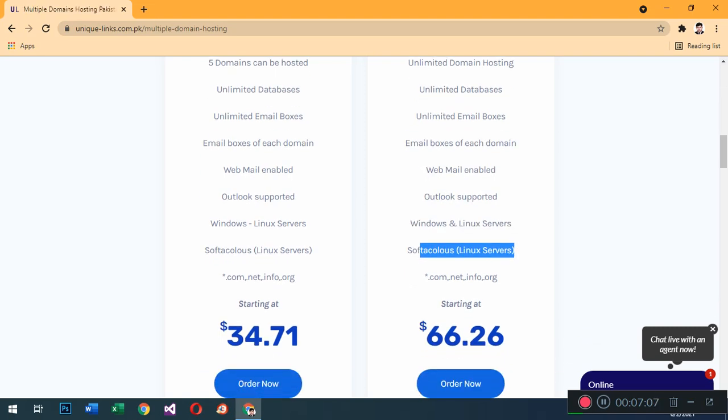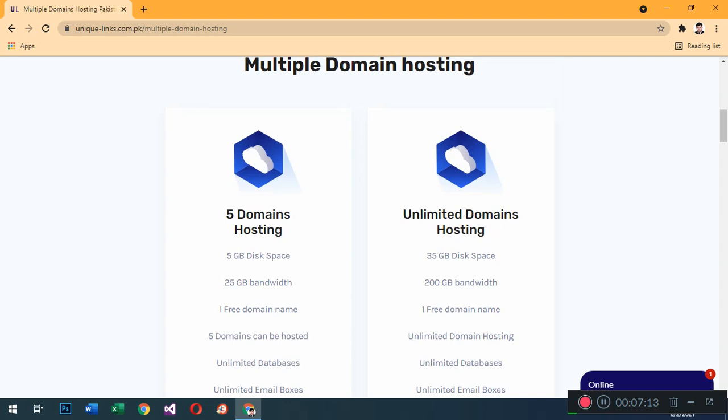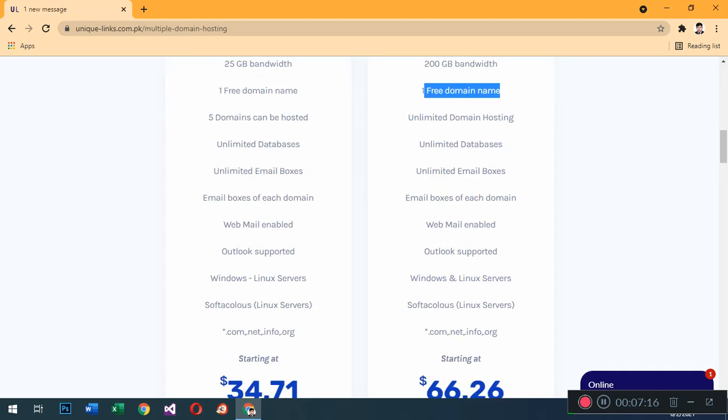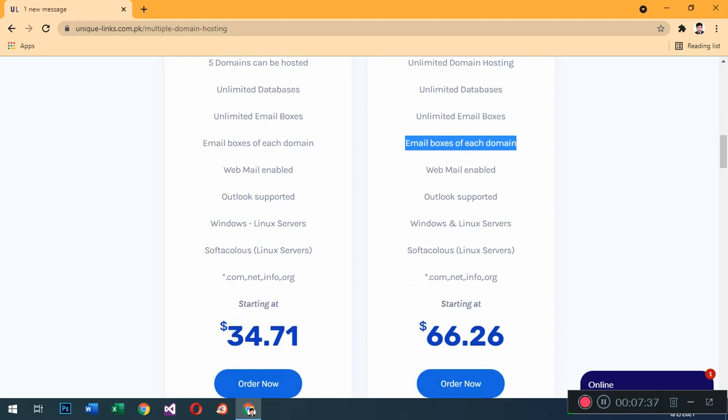In this package you will get a .com domain. This is the free domain, consisting of .com. You can get a domain in .com, or maybe you will get .org, .info, or .net. You will get any one of these, any type of domains, using this portal. This package is just starting from